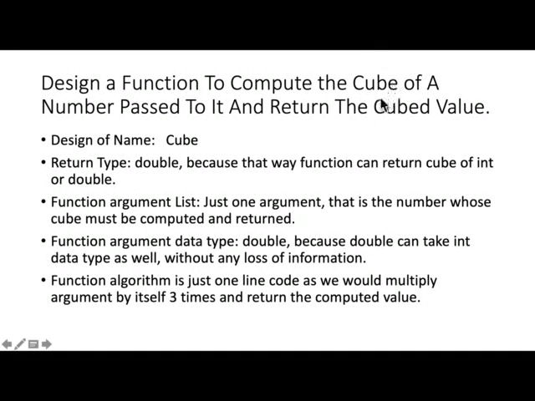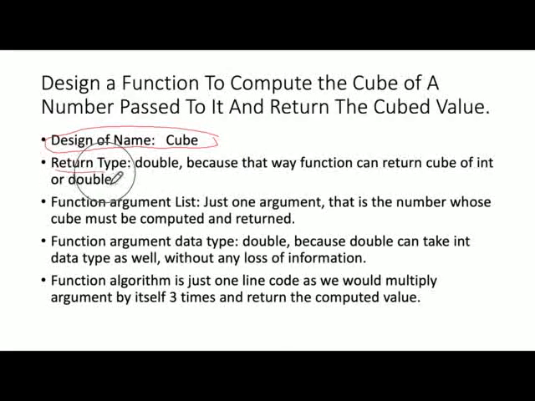Okay, so we're going to design a simple function to compute the cube of a number passed to it and return the cube value. And these are my design parameters. The name of the function is cube. You can have another name, but the name cube is just as good.